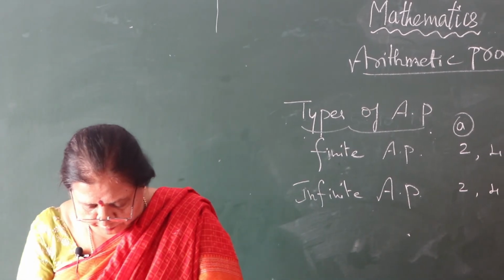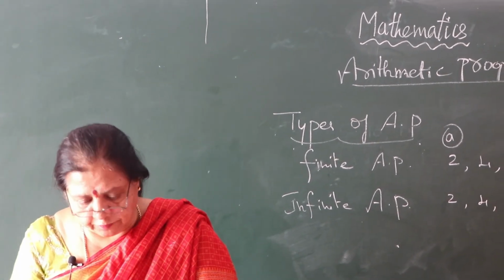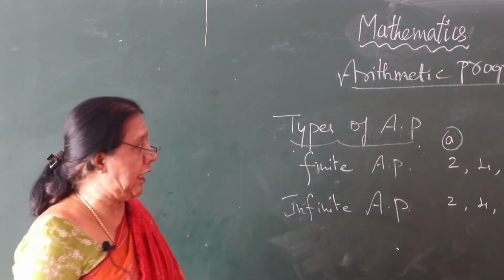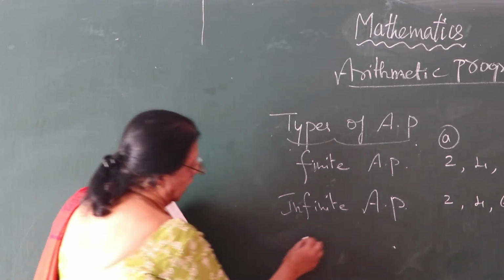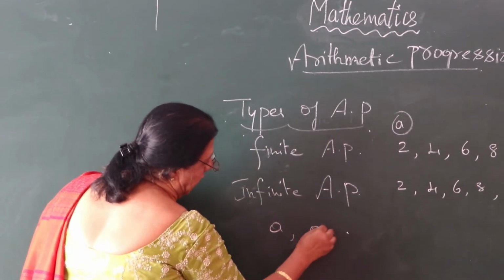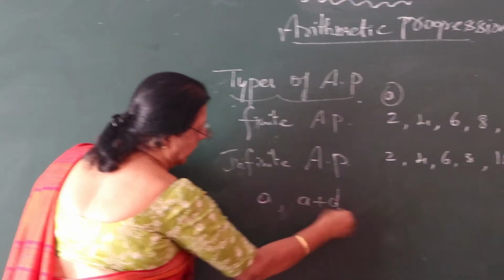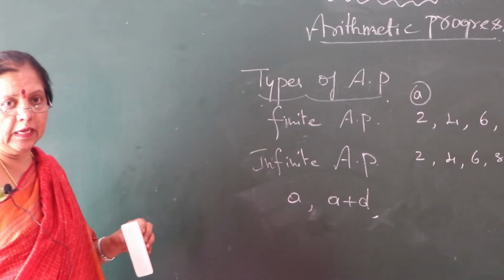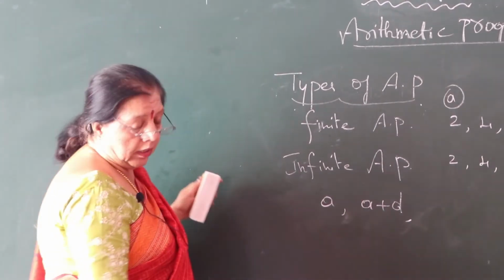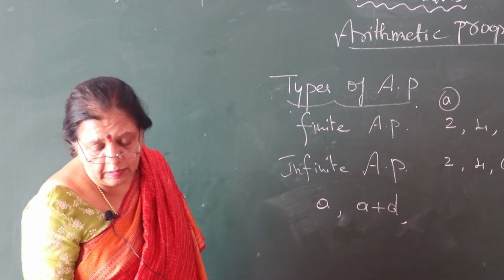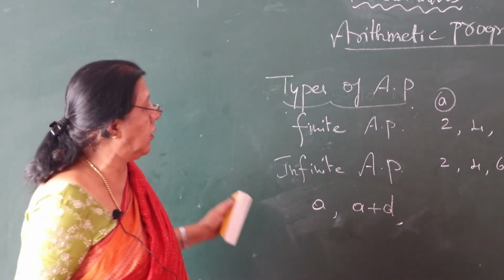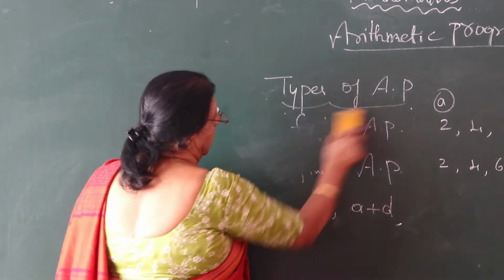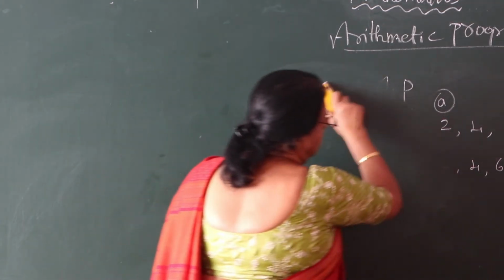General form of AP. So what is the general form of AP? You already know, you have learnt about A and A plus D. So let us go for the arithmetic progression form. I will teach you that one.